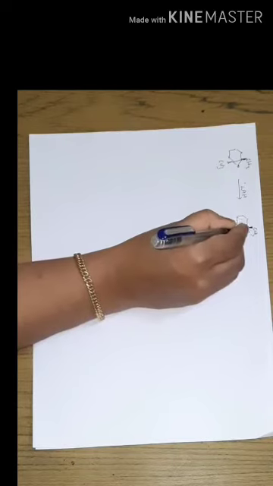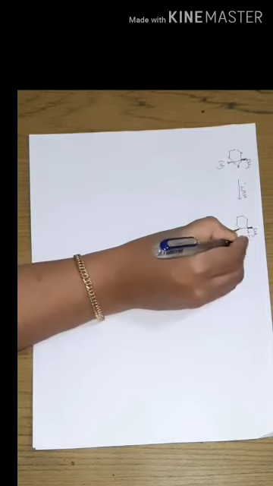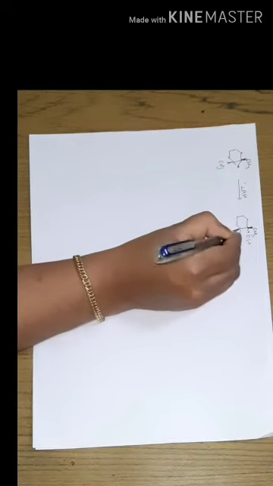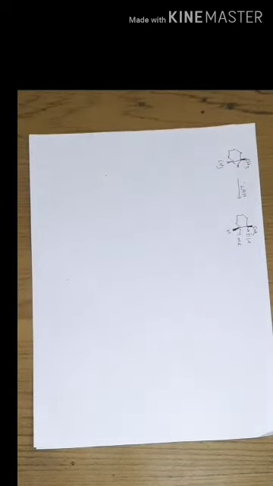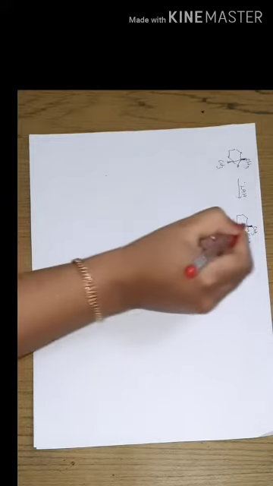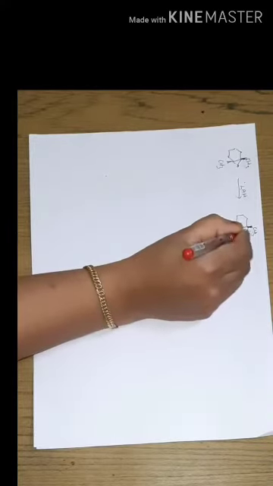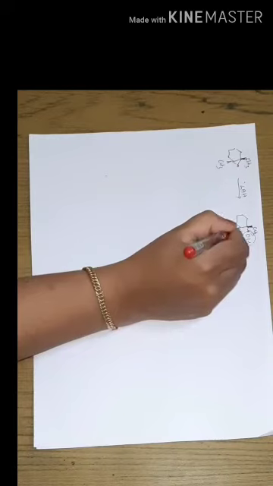Here it is clear that the epoxide bond is breaking, and the newly formed bonds are this OH and this CH.